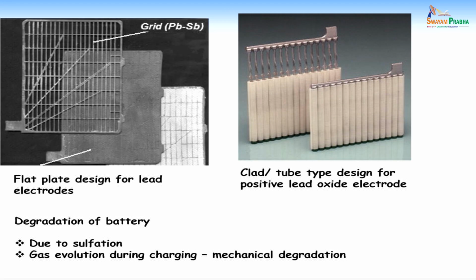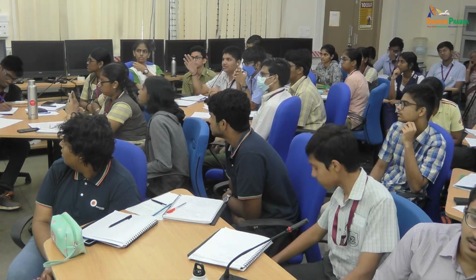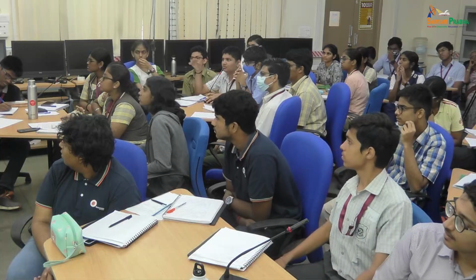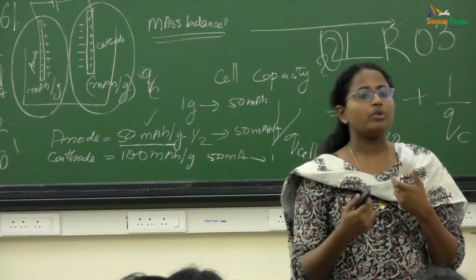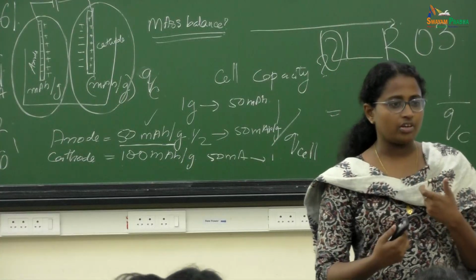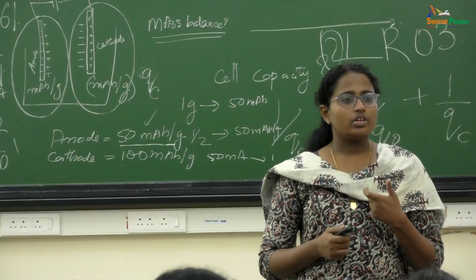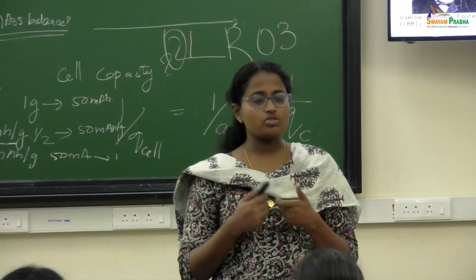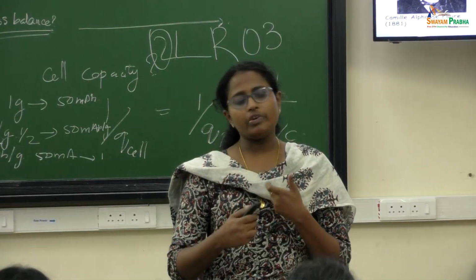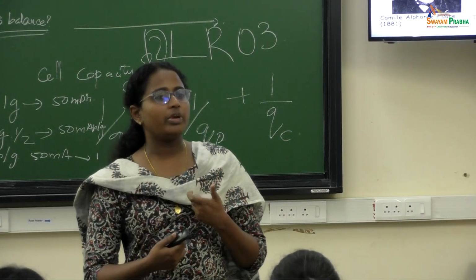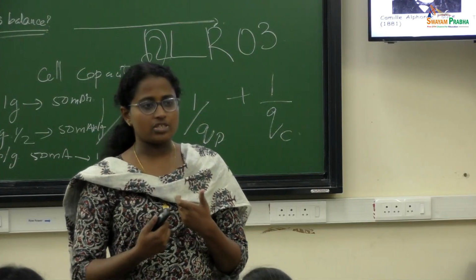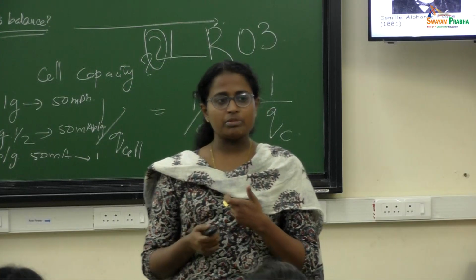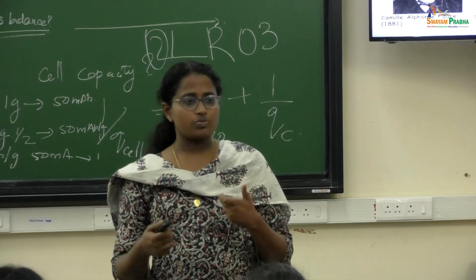Can we not use other electrolytes for these batteries? The chemistry is like that. You have a different chemistry and different potential if you use a different electrolyte. With highly concentrated sulfuric acid, you will get 2 volts from the battery. If you use some other chemistry, the voltage may be lesser and it may not be reversible. You don't know how the chemistry will be. So it is a reversible chemistry, and with this you are getting this voltage.